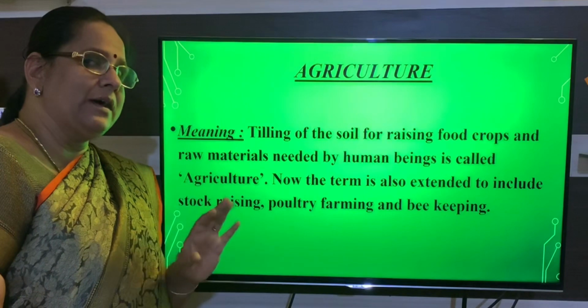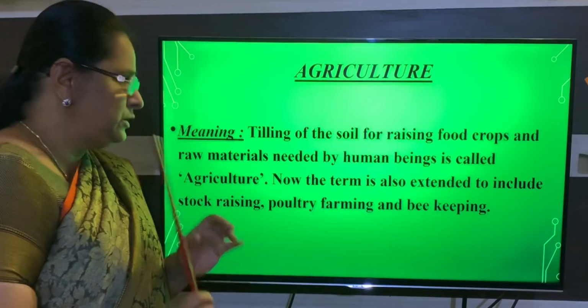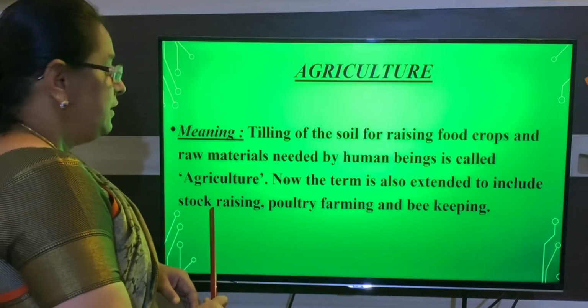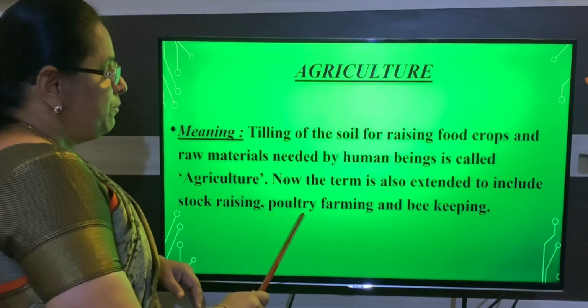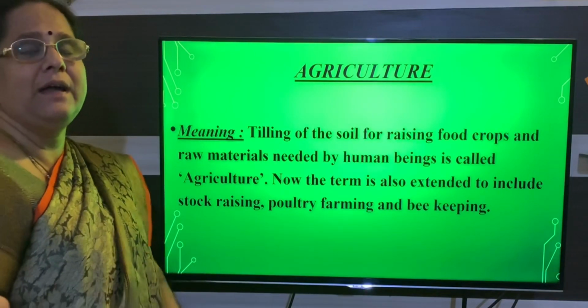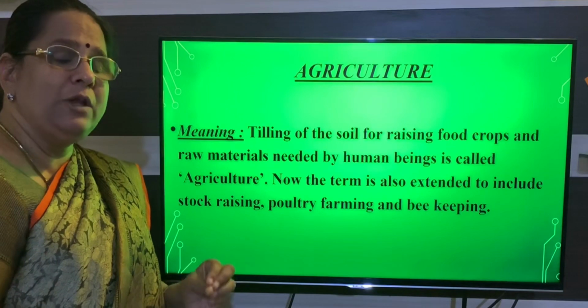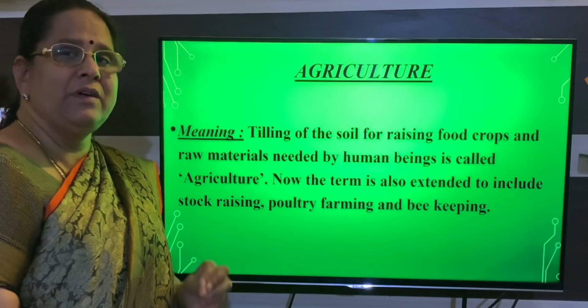When you say agriculture, it is not only cultivation of crops. We also talk about stock raising, poultry farming and beekeeping. All these are undertaken on agricultural land. Agricultural land does not mean only land used for cultivation of crops.